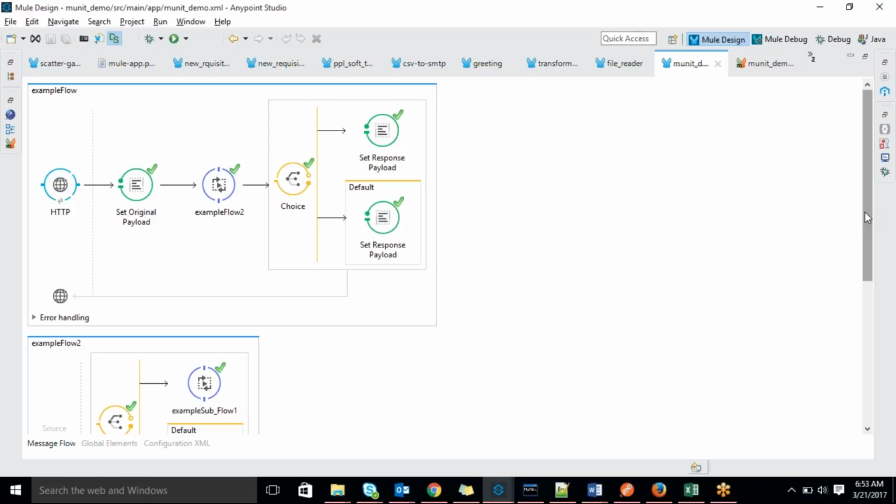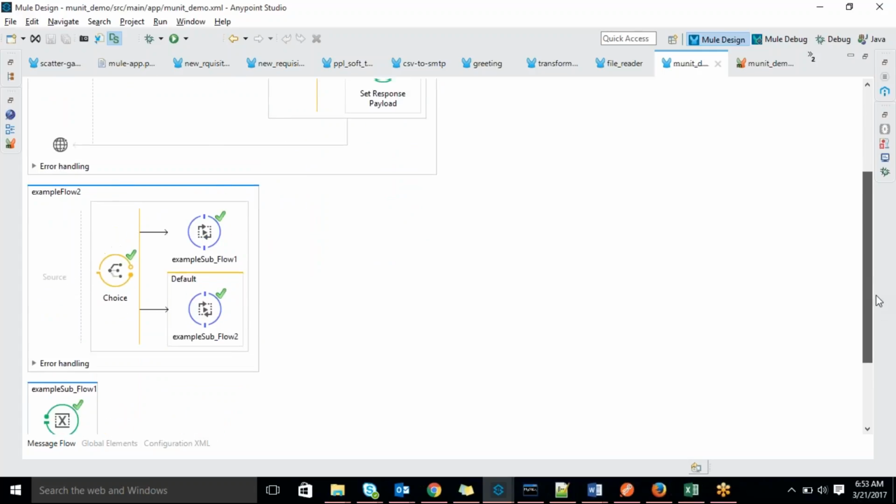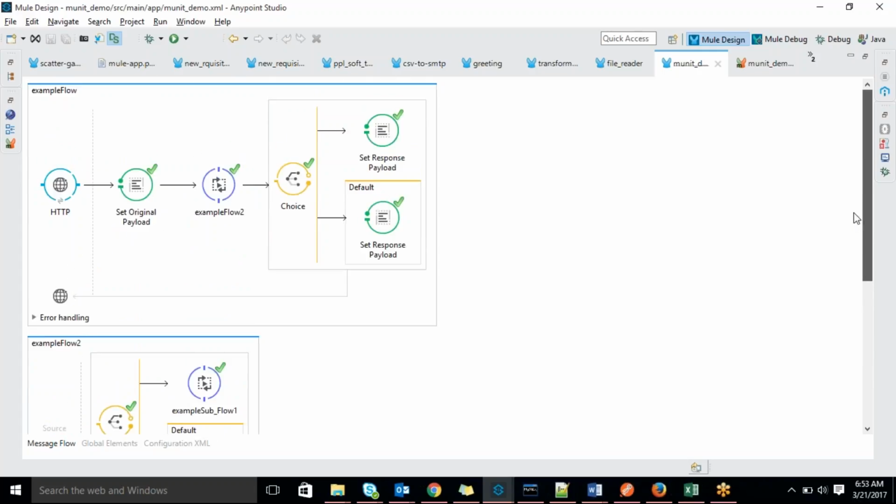So here also, suppose we are writing one flow. Coming to this flow, this is a simple flow. Here we have subflows, and for routing purposes we are using a choice condition also. Once the request comes in, we are holding some data here, the set original payload. After that I am calling a subflow.